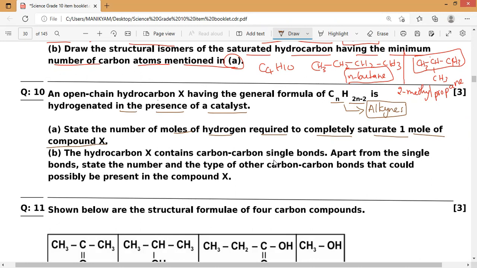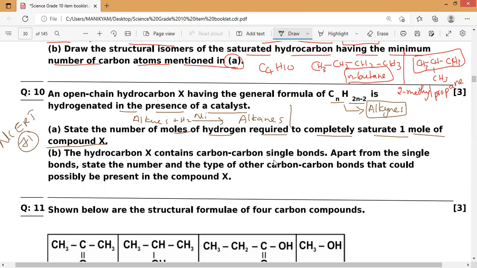This is not new. We already solved this in a previous question. Once again, if you want to convert alkenes to alkanes in the presence of nickel, it is the same thing, NCERT page number 71, addition reaction. Taking alkenes into alkanes needs 1 mole of hydrogen.